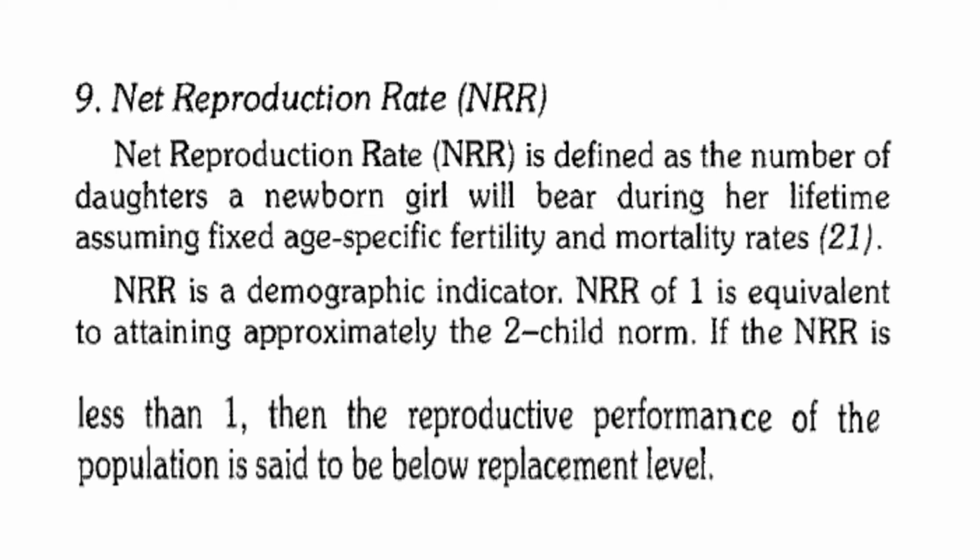NRR of 1 is equivalent to attaining approximately the 2-child norm. If the NRR is less than 1, the reproductive performance of the population is said to be below the replacement level. When it is 1, it is the replacement level. One couple should have a 2-child norm, at least one daughter.